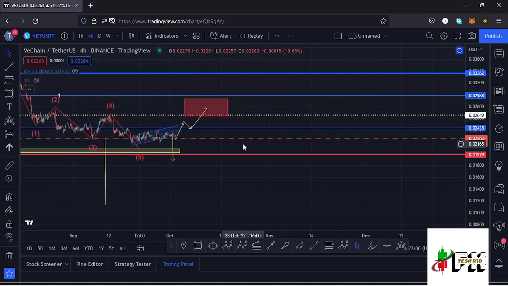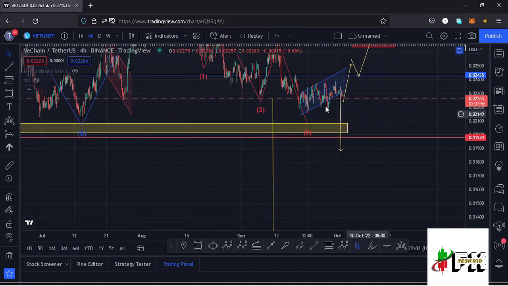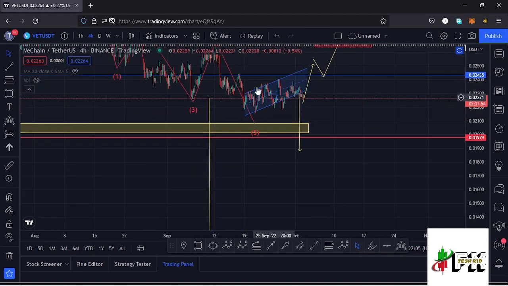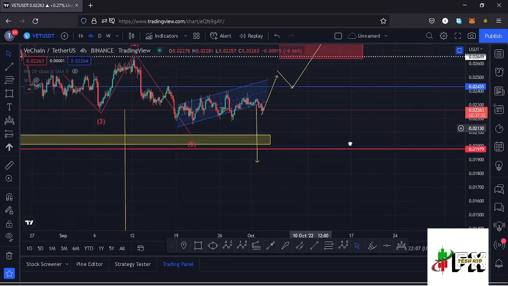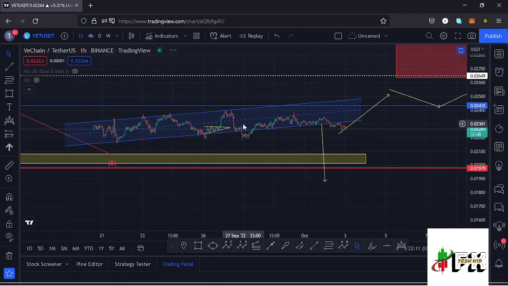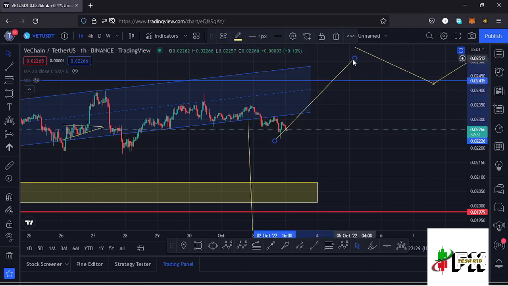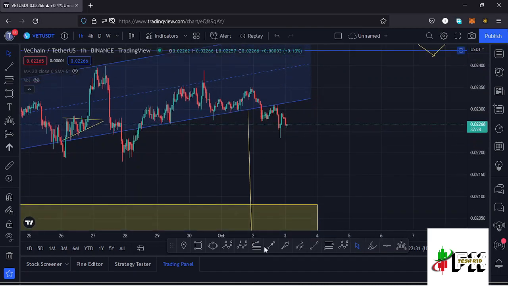Also going to the short-term scenarios that can play out after forming the right shoulder of that head and shoulders pattern. You can see we have been trading within this channel, and if I jump to the 1 hour chart so that we can see this better, here on the 1 hour chart you can see we have managed to break out of that channel to the lower side, and we even had a retest of the lower side of that channel in this movement right here.